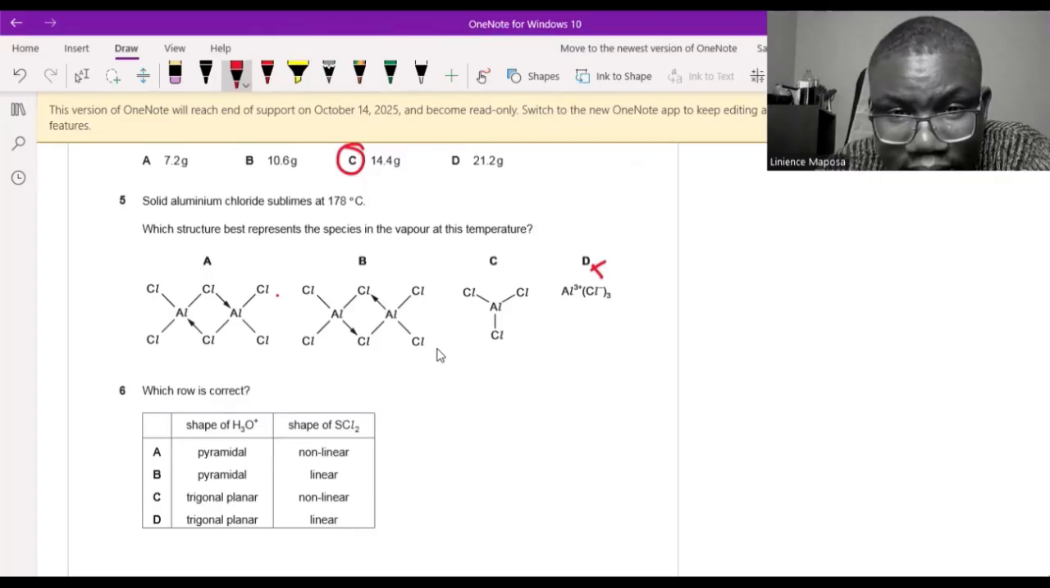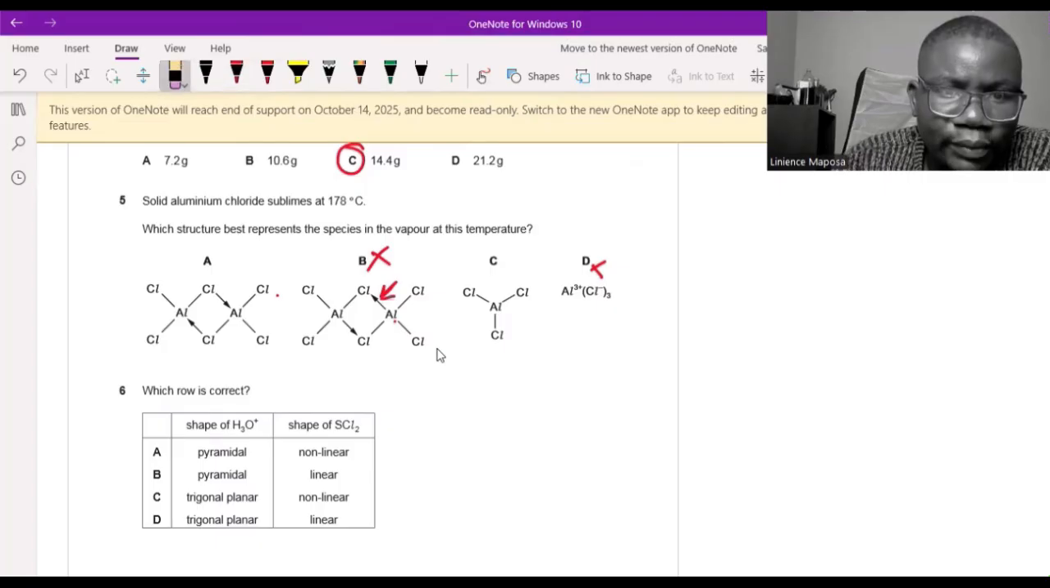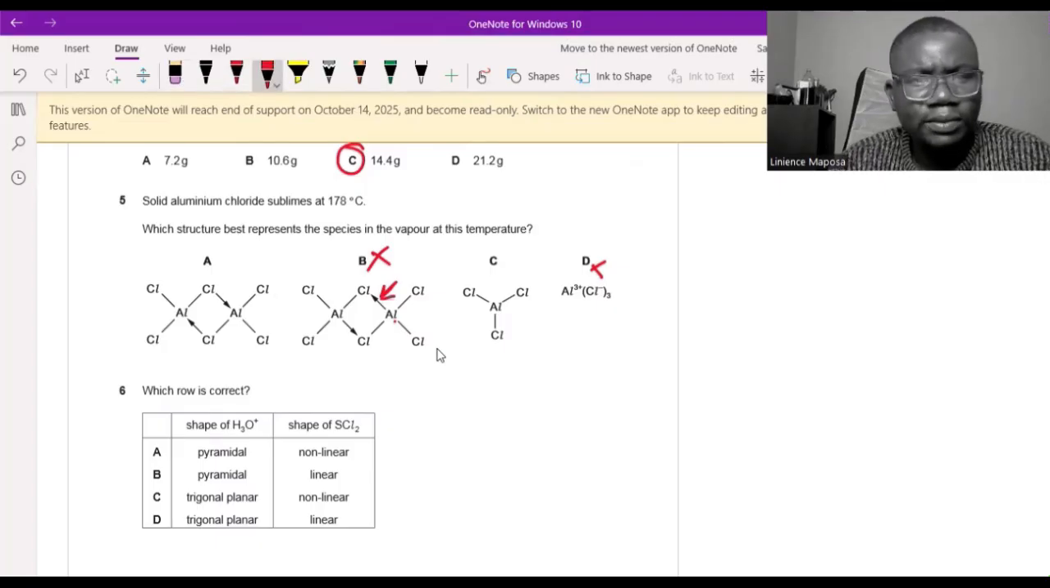It's aluminum trichloride. C, I'm not sure. Let's leave it. B, it's not the aluminum that donates the pair of electrons during the dative bond formation. So this direction is wrong here. So this one is wrong. Okay, so number one, we are left with A and C. If we have to guess between A and C.